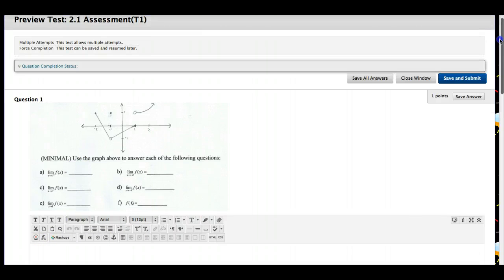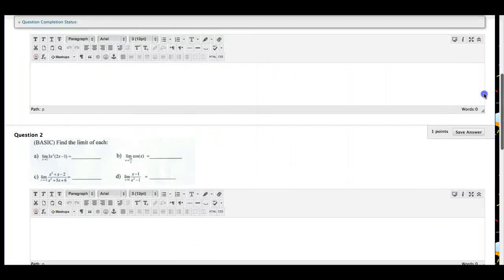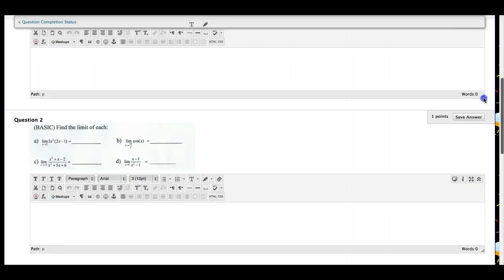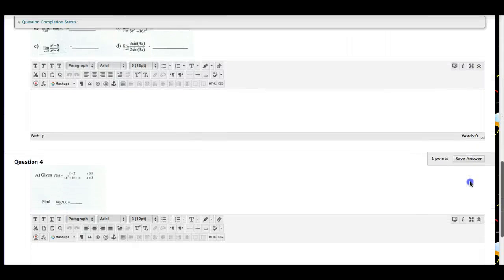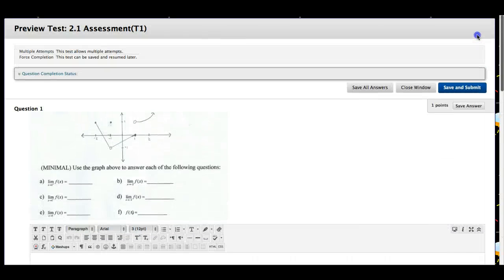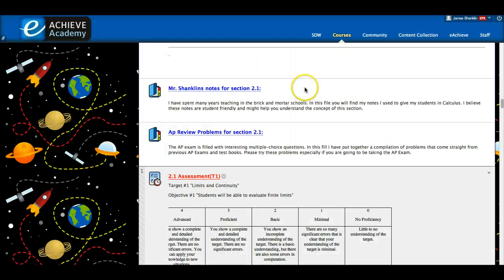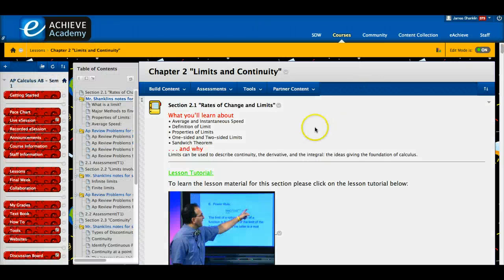And then the next problem is what we call basic, so it's a little bit tougher to find the answers. Proficient, and then advanced. Every time you're done with a lesson, you have to take the assessment. And then I will correct it, and I will get it back to you as soon as possible. Usually, I have it back within a day.